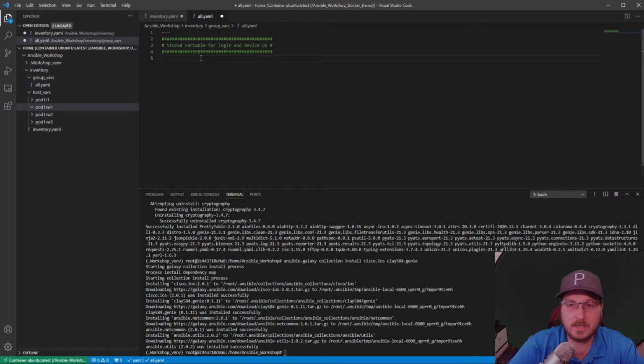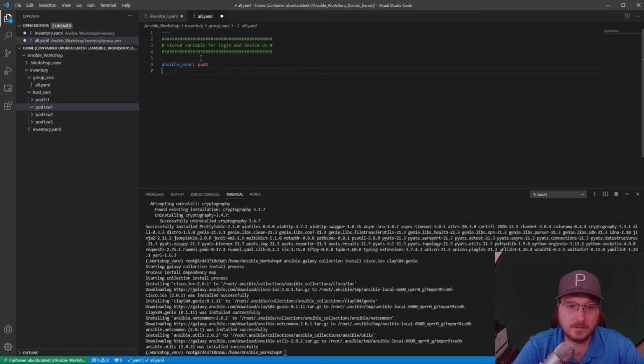The other location that you can assign the Ansible network OS is in the inventory file itself. All right, so Ansible core looks at ansible_user as a username that it would use on its SSH session as it logs into the device.